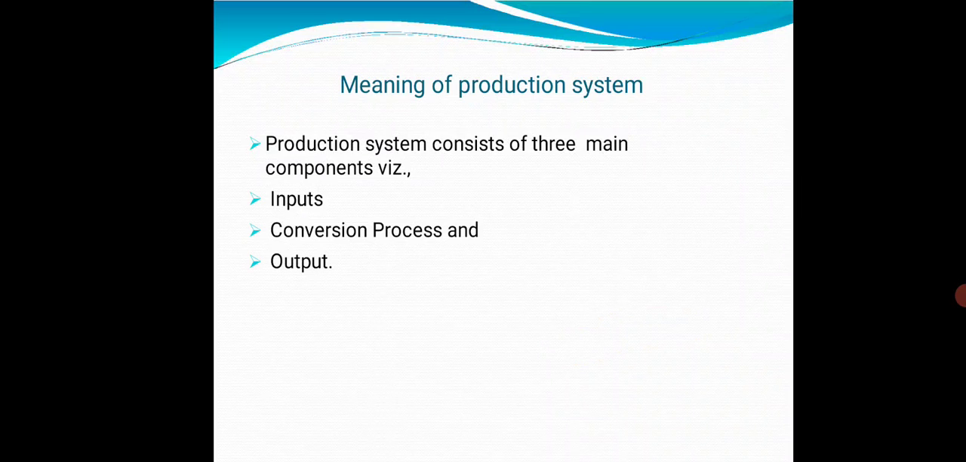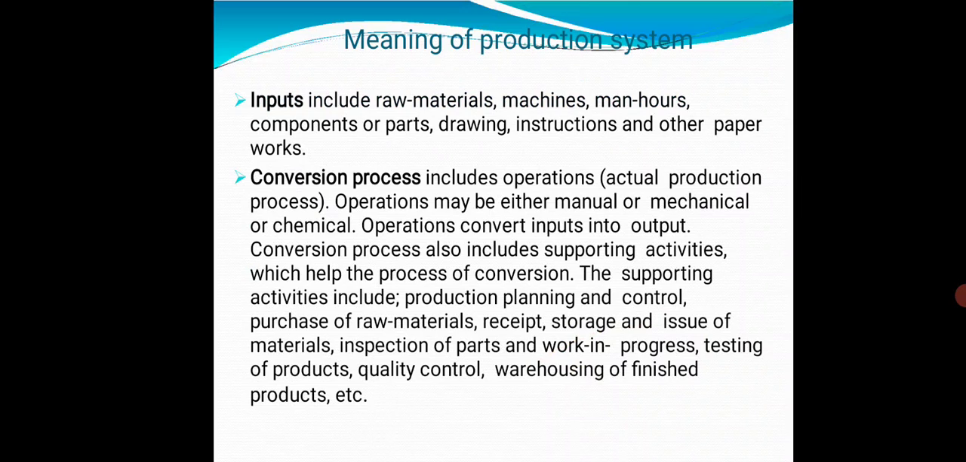Meaning of production system. Production system consists of three main components, viz. input, conversion process and output. Input includes raw materials, machines, man hours, components or parts, drawing, instructions and other paper works. Conversion process includes operation, that is the actual production process. Operations may be either manual or mechanical or chemical. Operation converts input into output.